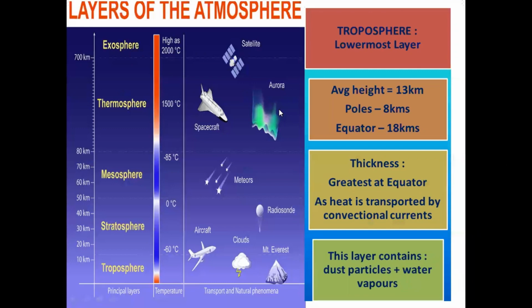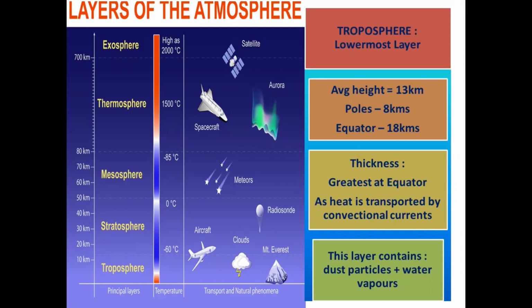So yes, here it is. The first layer of the atmosphere is the troposphere. This is the lowermost layer of the atmosphere, and its average height is 13 kilometers. At the poles, the height of the troposphere is only 8 kilometers, whereas at the equator it is more than 18 kilometers. That's why there is a difference, so we have taken the average. The average height is 13 kilometers for our convenience only.